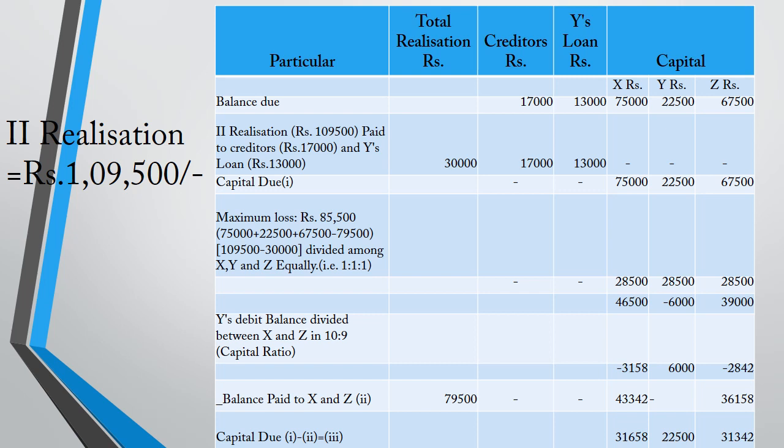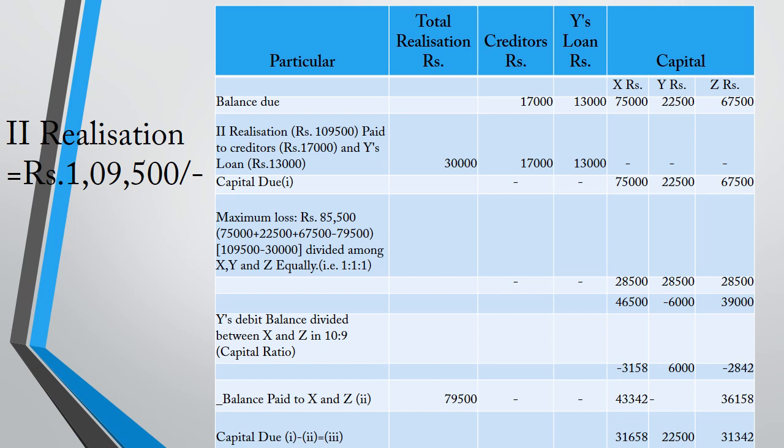Minus the amount available. The amount available is only 79,500 after paying the creditors and Y's loan. So we have to find the maximum loss. Adding all the partners' capital accounts together shows 1,65,000, and the amount available in hand is 79,500. So the maximum loss is 85,500. The maximum loss is to be distributed to the partners in the profit sharing ratio.